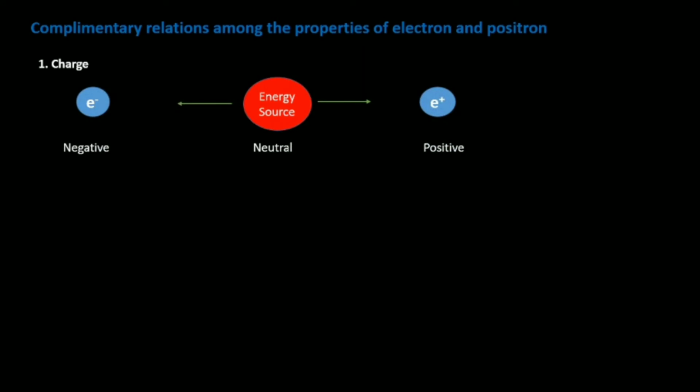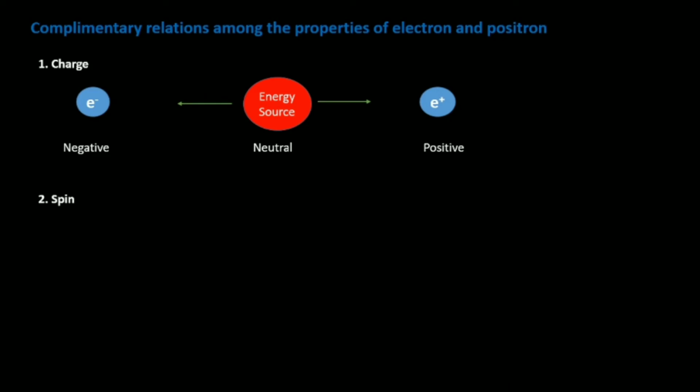There exists a quantum mechanical property associated with the particle called the spin, which also exhibits a complementary relationship. Honestly, it's difficult to explain the property of spin, but it suffices to say that spin is a property associated with the particle, just like the mass of the particle or the charge on the particle.